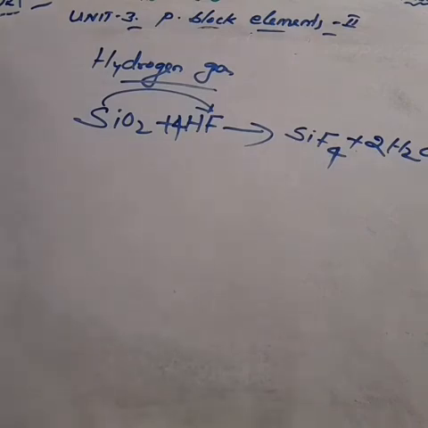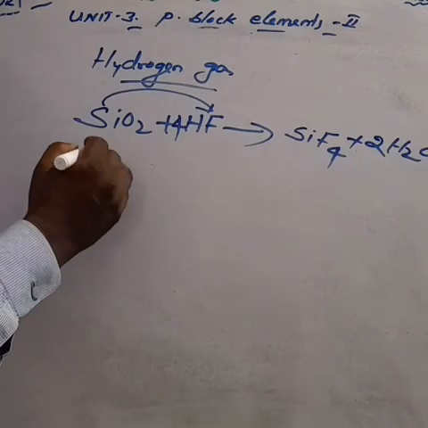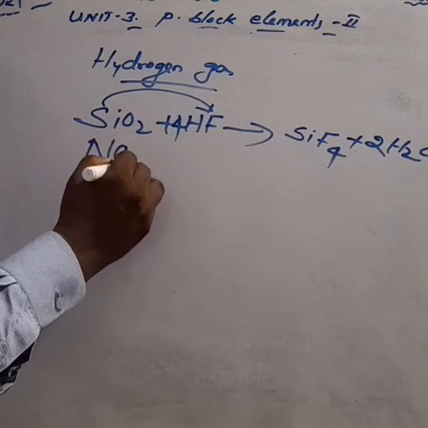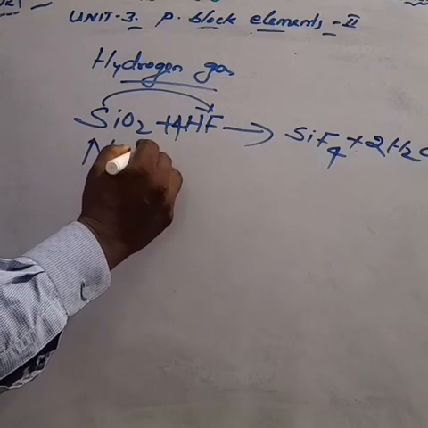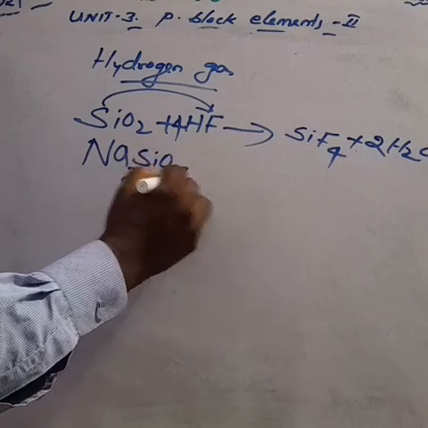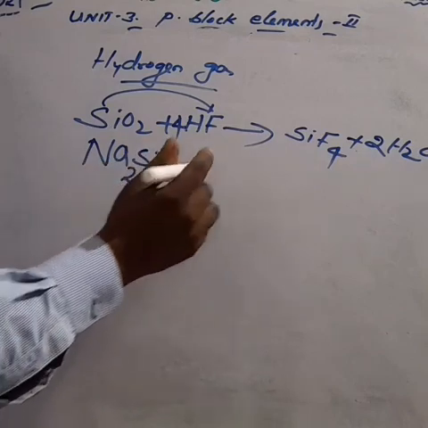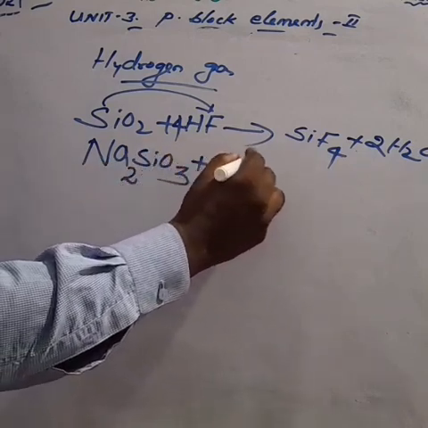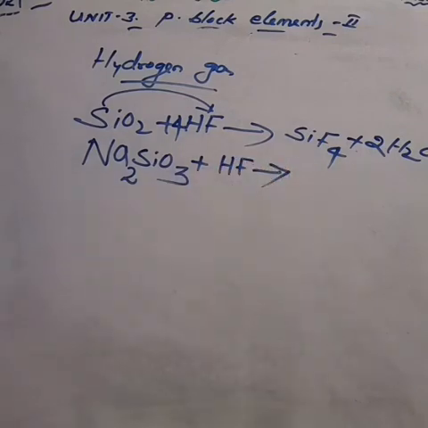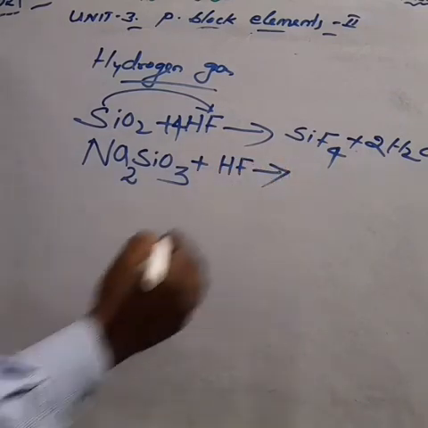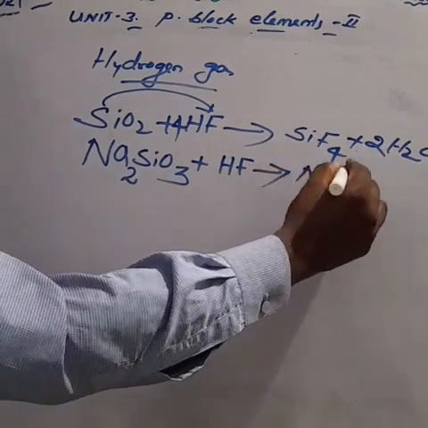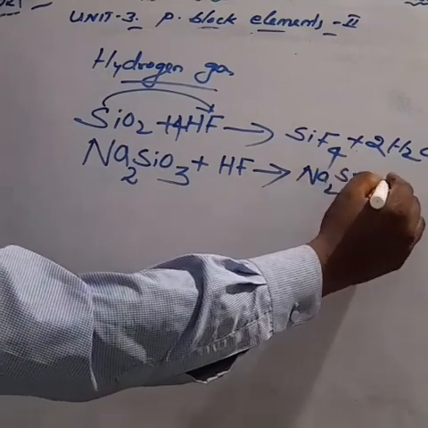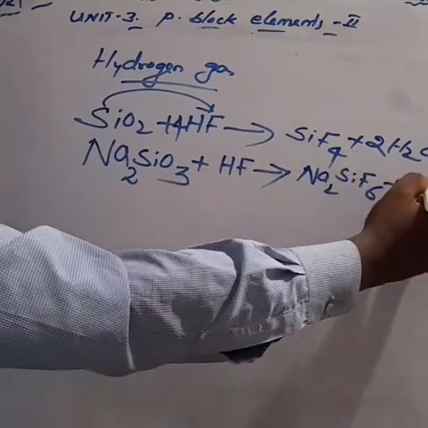Next, again we are taking the sodium silicate formula, Na2SiO3. Na2SiO3 reacts with hydrogen fluoride. We get Na2SiF6 plus water molecules.